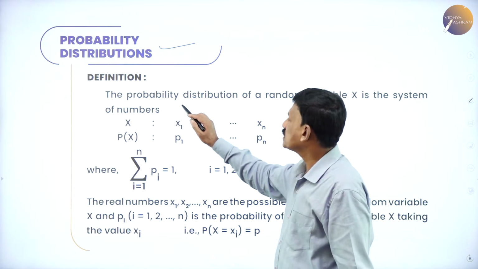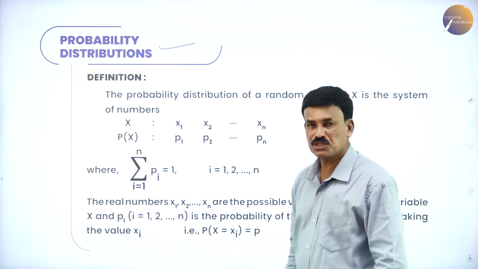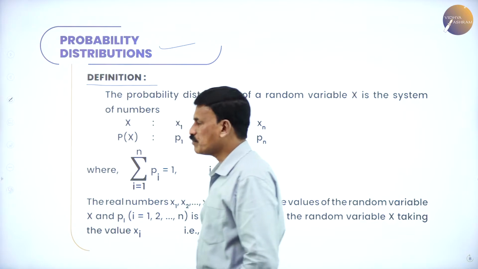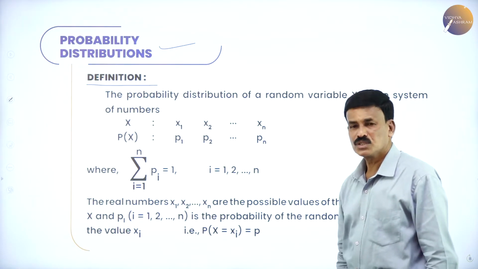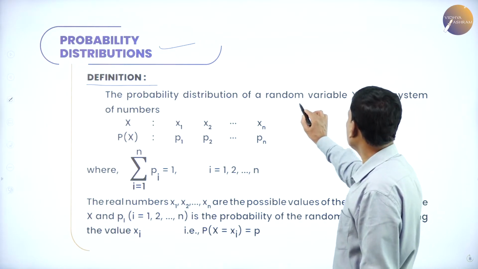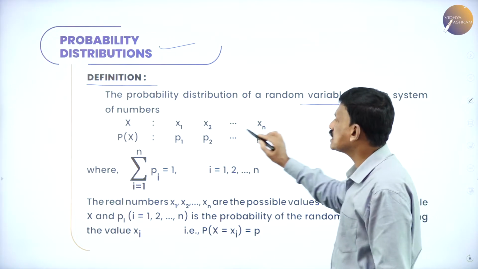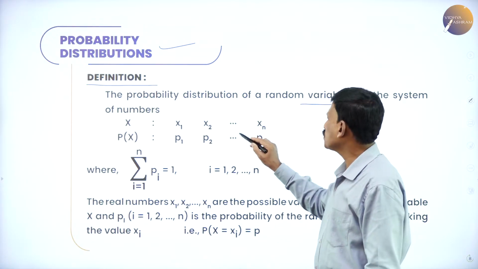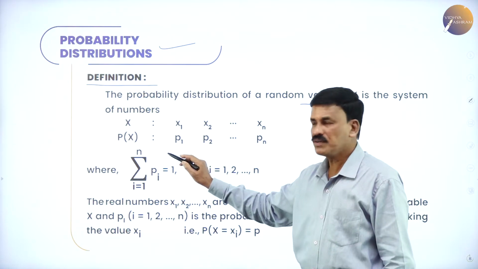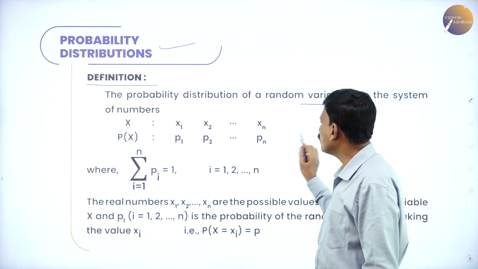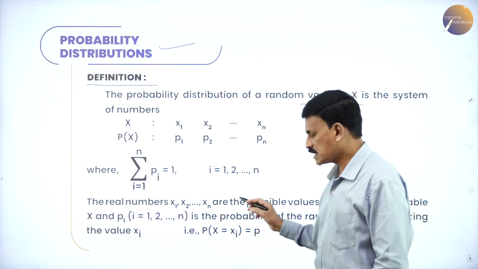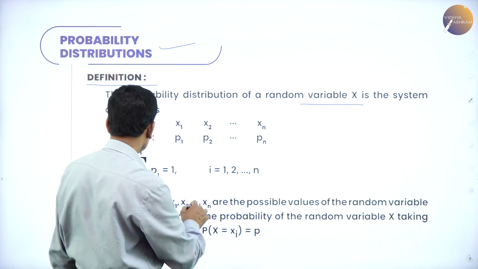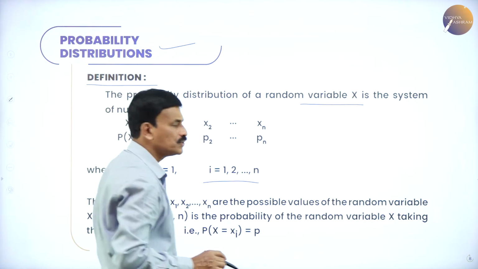The second part of this is probability distribution. This is a very important concept. Now, what is the definition of probability distribution? The probability distribution of a random variable x is the system of numbers. Suppose x takes the values x1, x2, x3, etc., xn, and p of x is equal to p1, p2, etc., pn, then the summation of p of i, for i equal to 1 to n, is equal to 1.